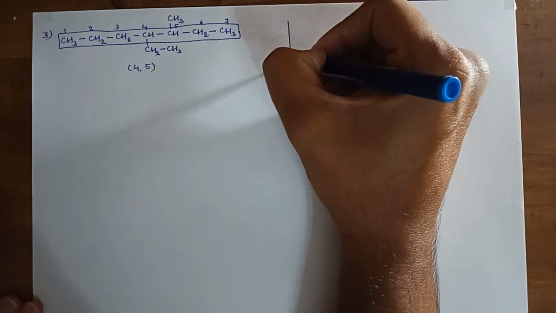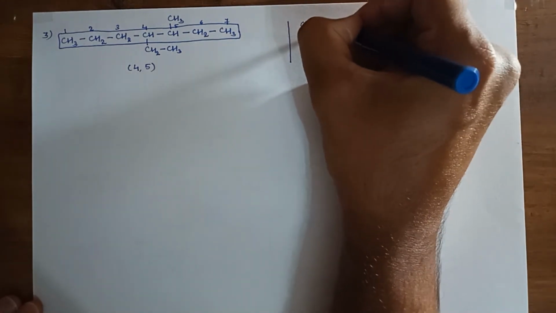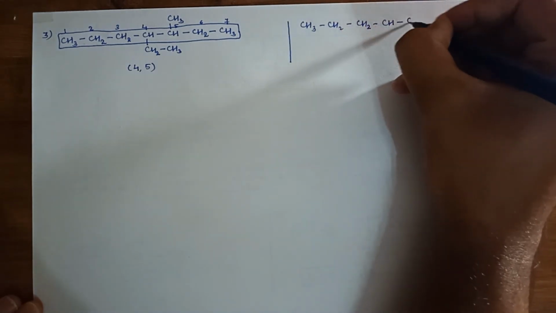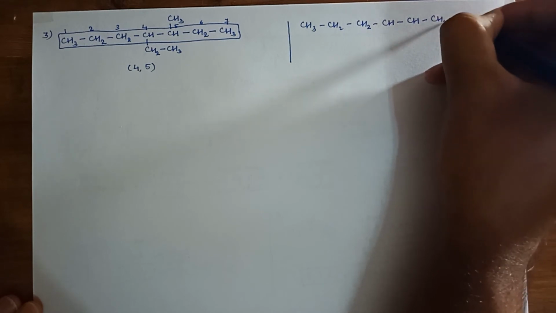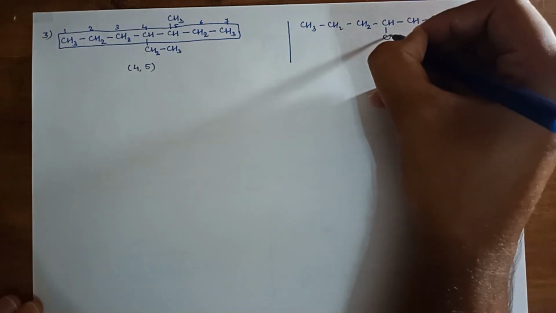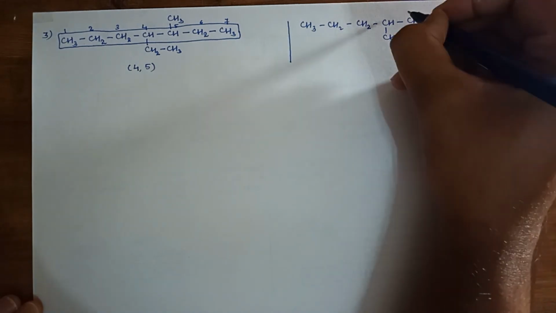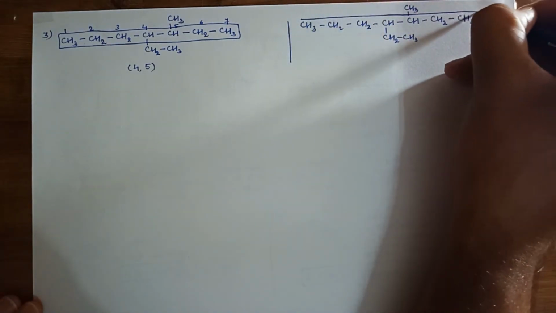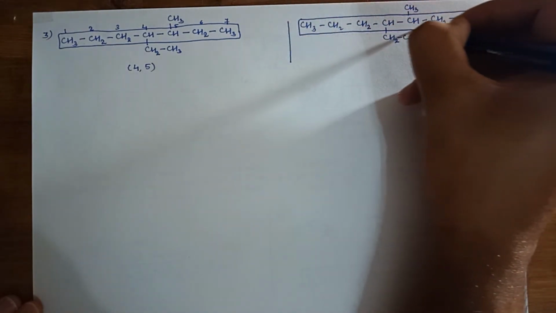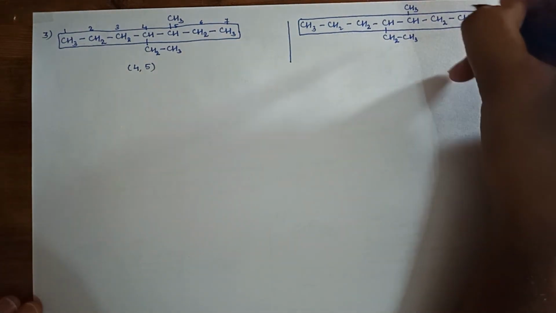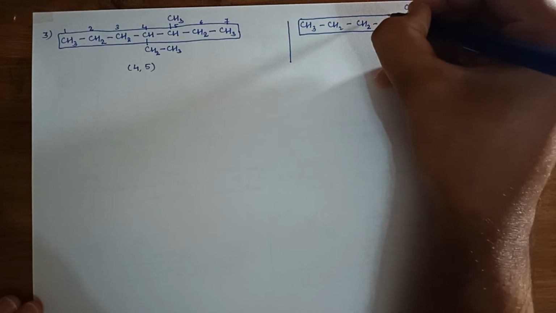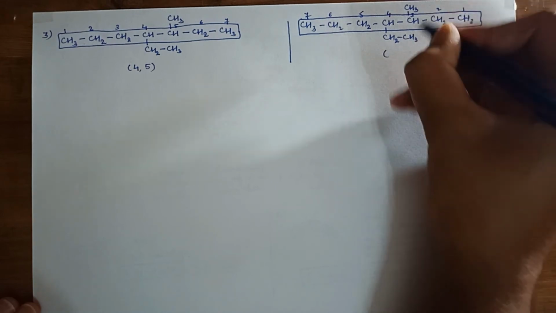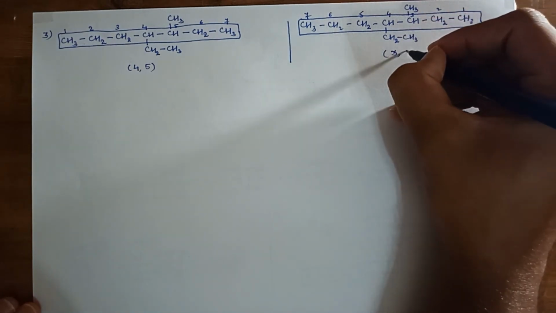Another scenario is CH3, CH2, CH2, CH, CH, CH2, CH3, CH2, CH3 and methyl CH3. So the longest carbon chain, we'll start from here now. 1, 2, 3, 4, 5, 6 and 7. So here we are getting substituents at position 3 and position 4.